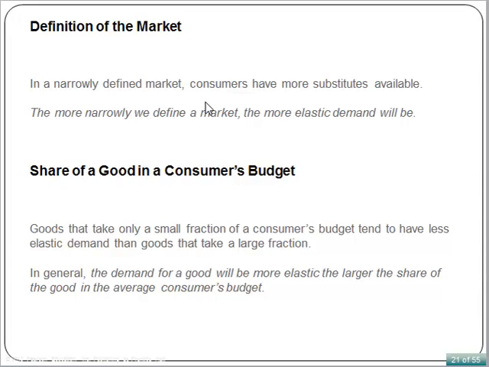People respond to your price change. You raise the price, they go to other gas stations. But the demand for gasoline as a product, on the other hand, is inelastic because consumers have very few alternatives.